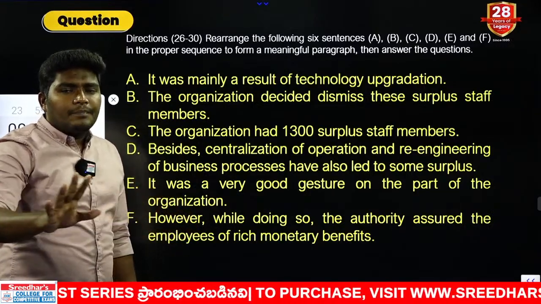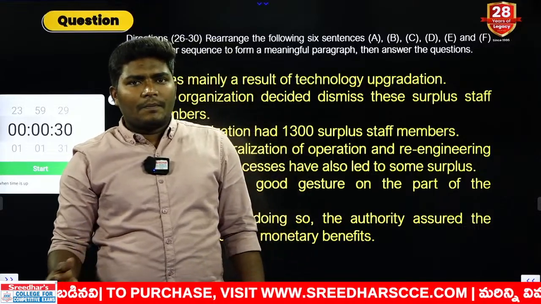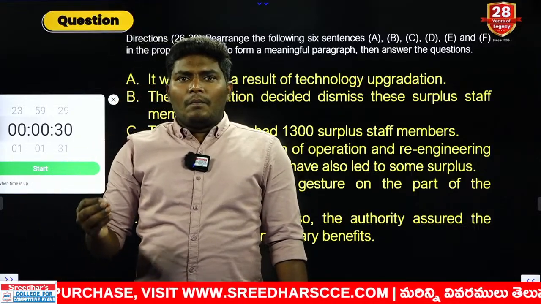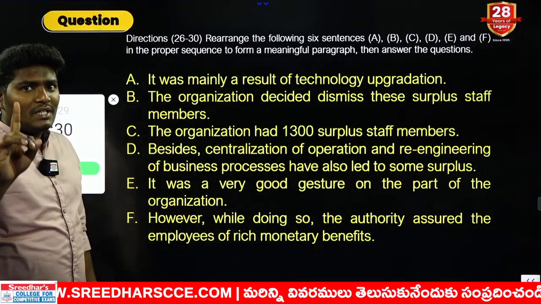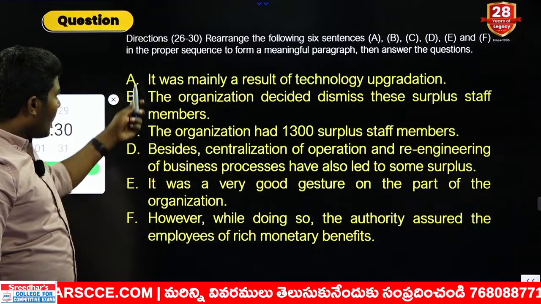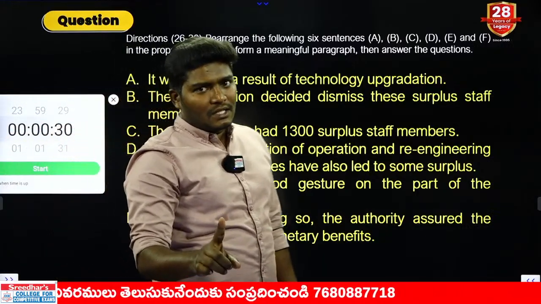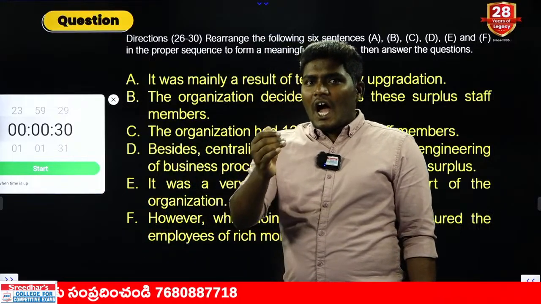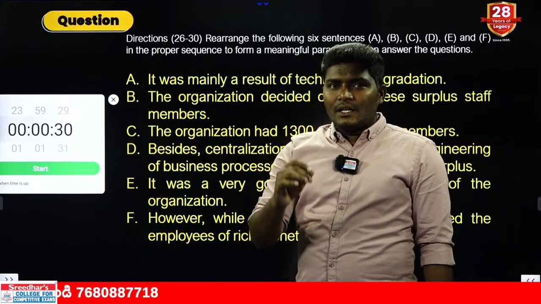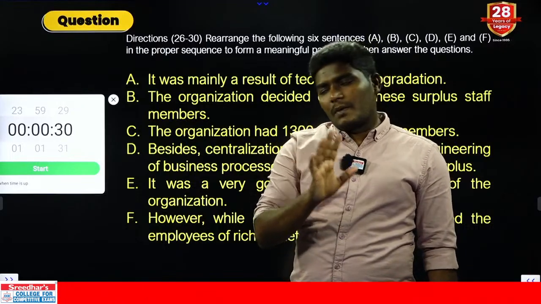You take any bank paper, like you take SBI paper or IBPS paper, it can be clerk or PO. Most of the models which are given in this model are coming nowadays with the 6 sentences. That means up to 5, up to F, A to F. But remember the questions which are asked for this rearrangement are only 5. That means after rearrangement of the 6 sentences, we need to find out only 5 sentence questions. That means only 5 positions.